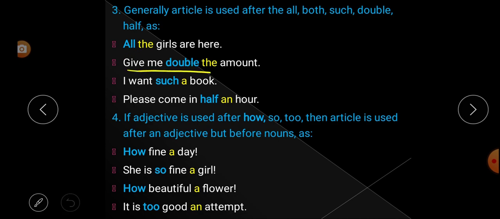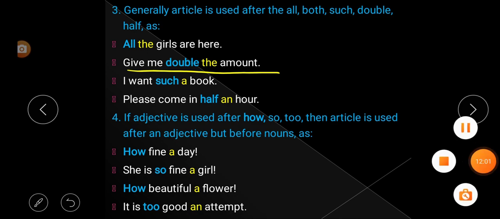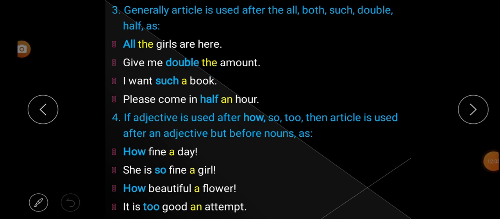Next, "Give me double the amount." After "double," the article "the" is used. Next, "I want such a book." Here after "such," the article "a" is used. So this is rule number 3 about the position of articles.